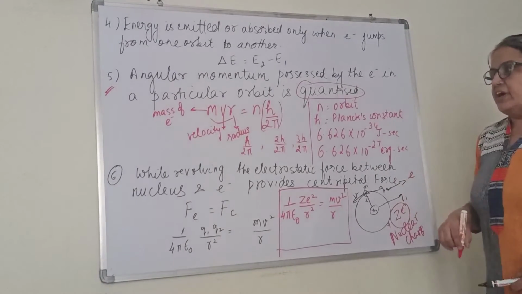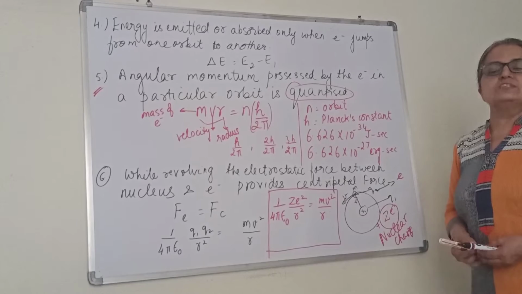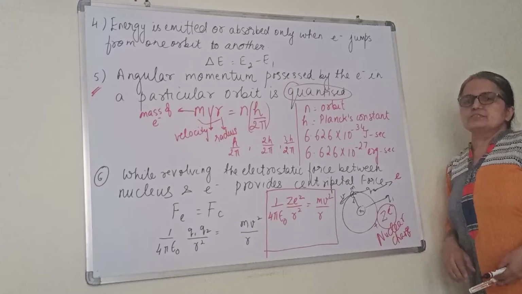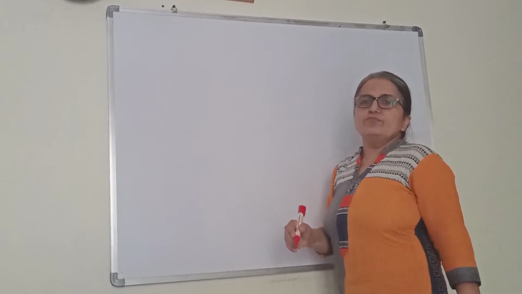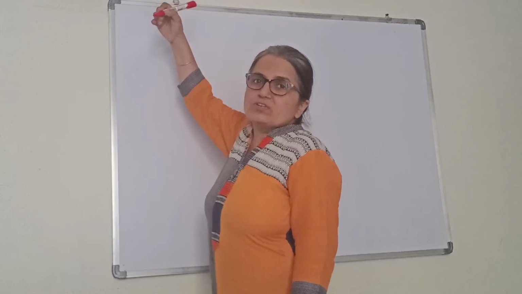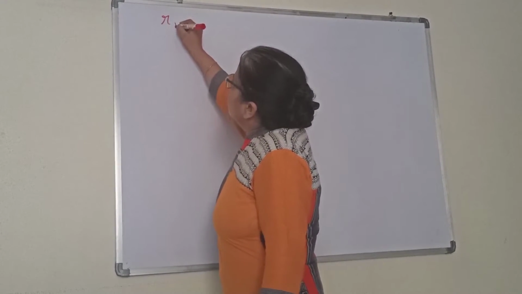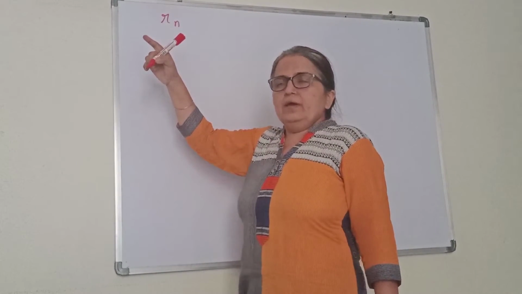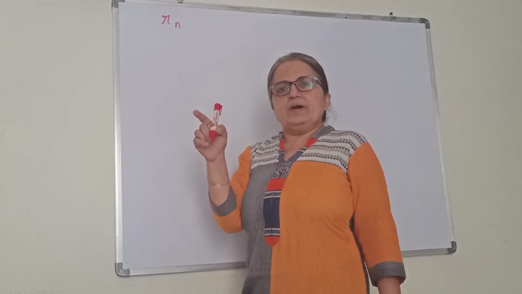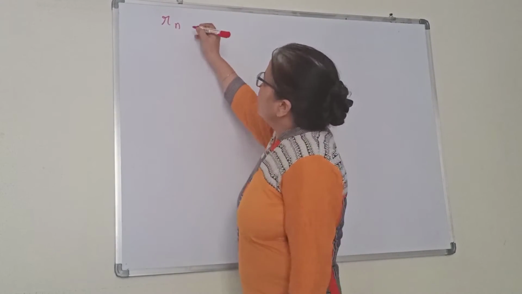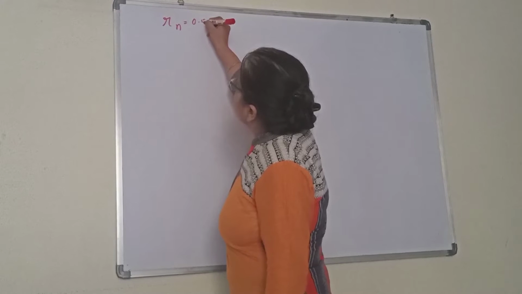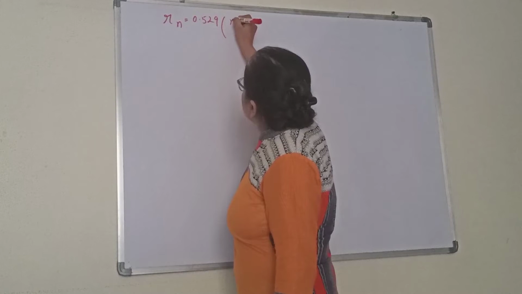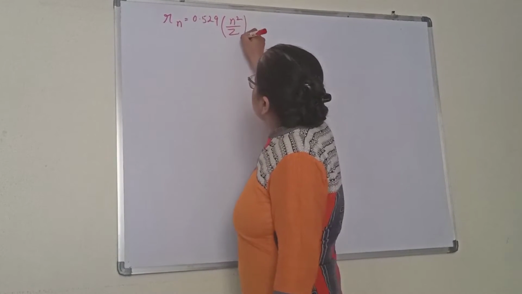He also gave some formulas for the radius, velocity and energy, which we will write now. You can note this down. Now we will write the formula for the radius, velocity and energy. The radius formula he had given, Rn, for the nth orbit. Regarding the calculation and the derivation part, I will take that in the next video. Rn is equal to 0.529 angstrom, let me write this constant here, n square by Z into a naught.